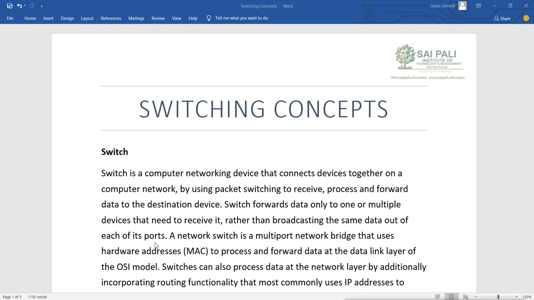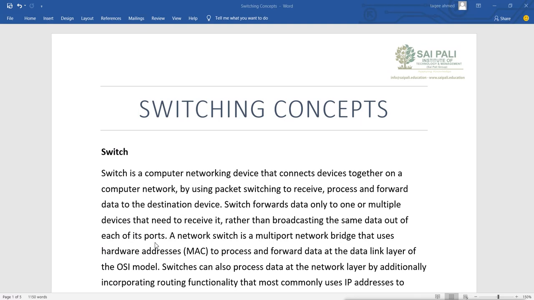And what does it do? It uses the MAC addresses of devices. We know that for connecting any network device to the network, we need a network card, a LAN card, a NIC, network interface card. Every network interface card has its own unique physical address, that is the MAC address. It is called a physical address because it is embedded into the card and we can't change it. So the switch uses those MAC addresses to process and forward data at the data link layer of the OSI model.